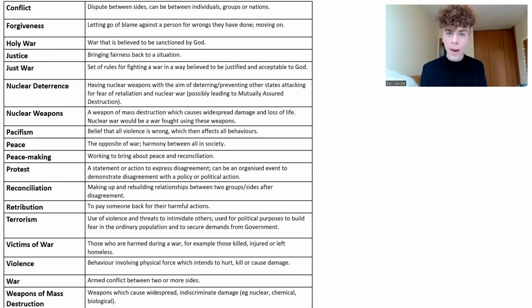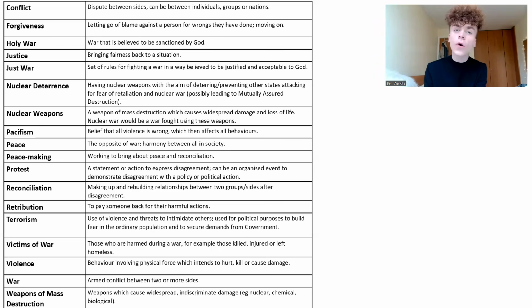It means having nuclear weapons with the aim of deterring or preventing other states attacking for fear of retaliation and nuclear war, possibly leading to what we call mutually assured destruction, which is important and we'll talk about later. We then have nuclear weapons, a weapon of mass destruction, which causes widespread damage and loss of life. Nuclear war would be a war fought using these weapons.